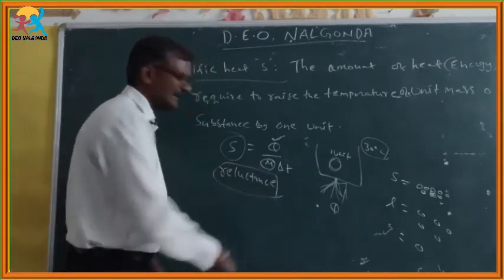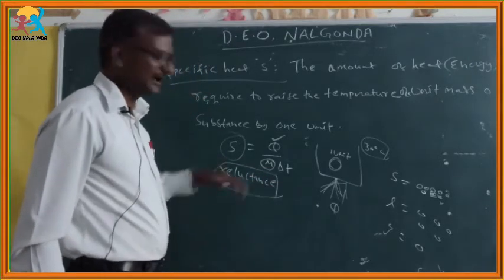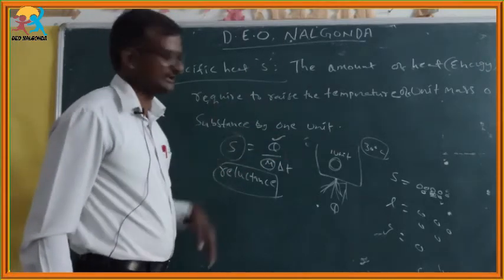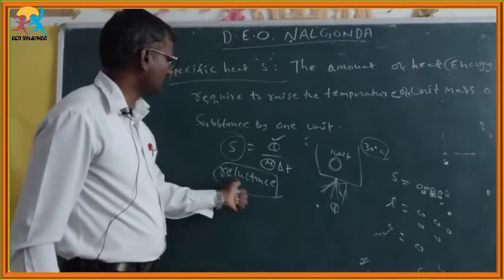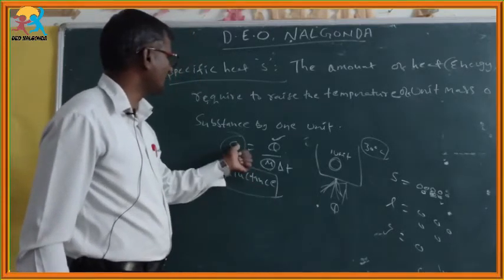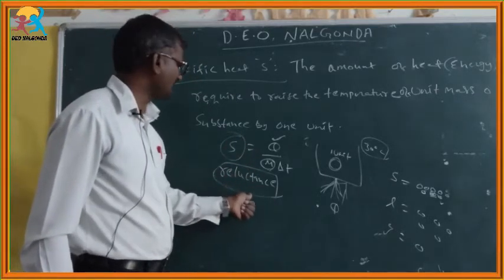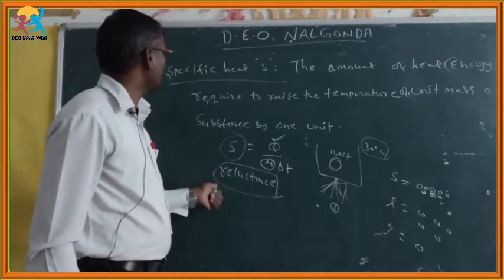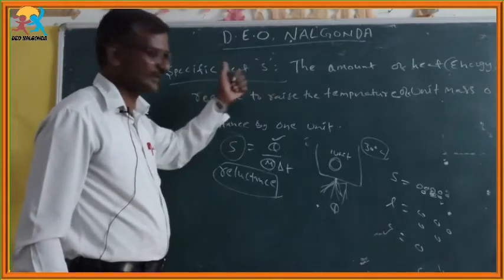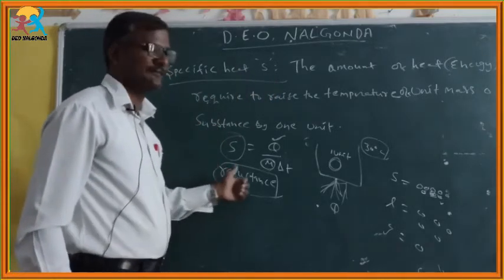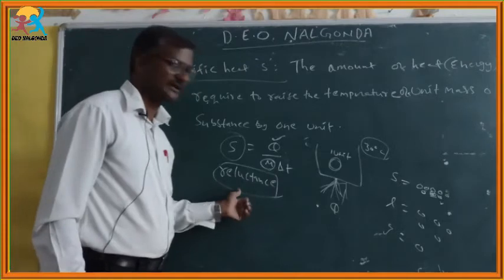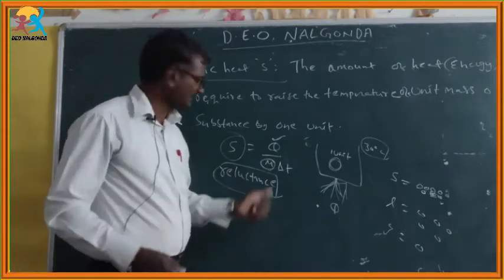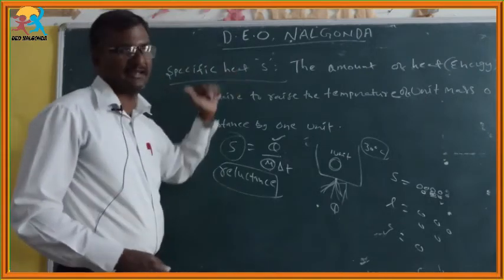Reluctance here means a hesitating nature, not supporting a rise in temperature, not supporting a loss of temperature. That can be recalled as reluctance. Specific heat means the reluctance of a substance to rise in temperature or to lower in temperature. Once again I am repeating: the reluctance of a substance to rise or lower in temperature, either increase or decrease, depends upon specific heat.